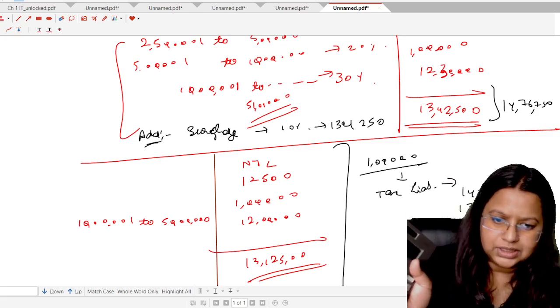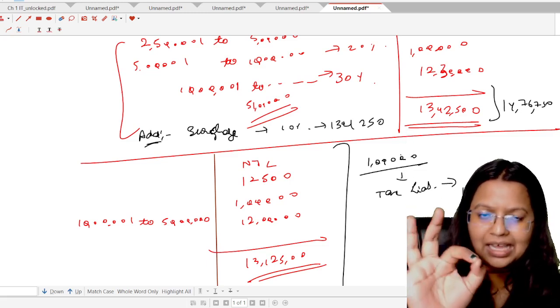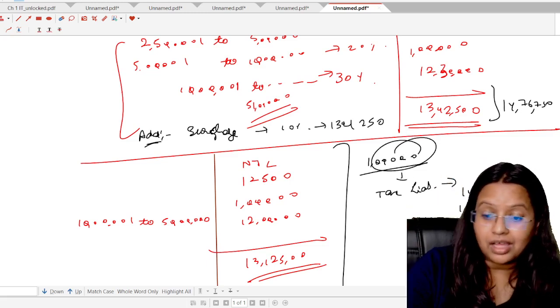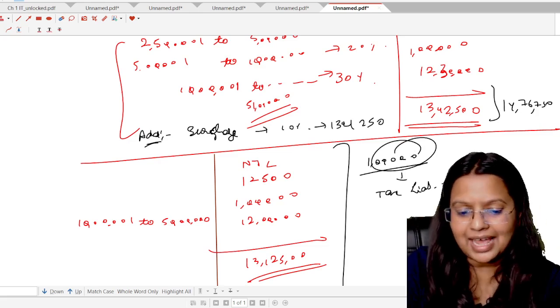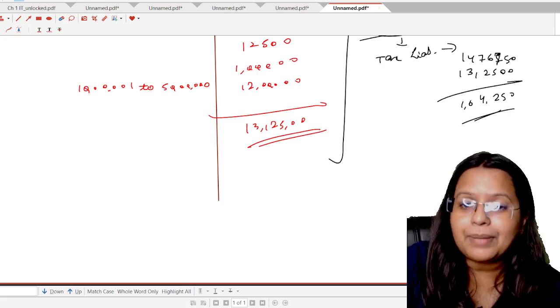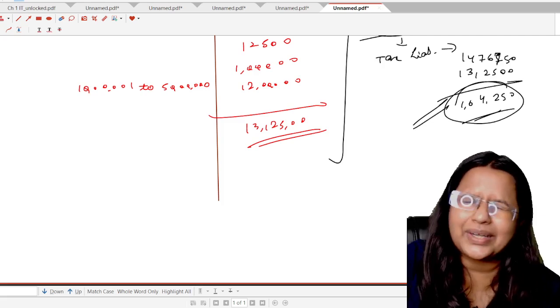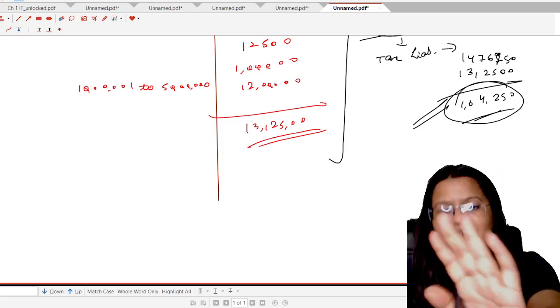What is happening here? On an additional income of rupees 1 lakh, the person is paying additional tax of 1,64,250, which is totally unfair. So they said, okay, just do one thing.